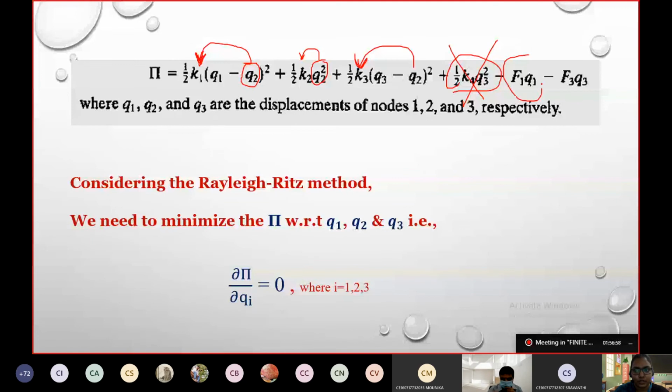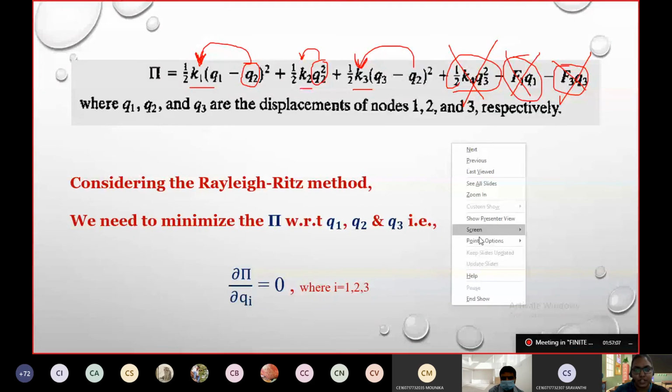Here Q2 is not there, so this will become 0. Here Q2 is not there, so this will become 0. So you will have terms of K1, K2 and K3 if you are differentiating with respect to Q2. So that's the second equation.